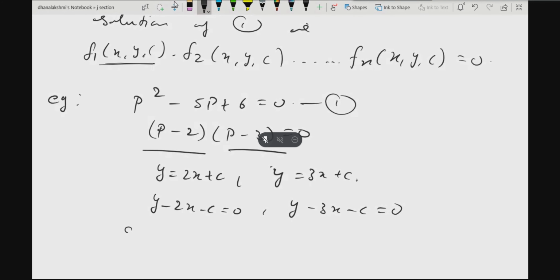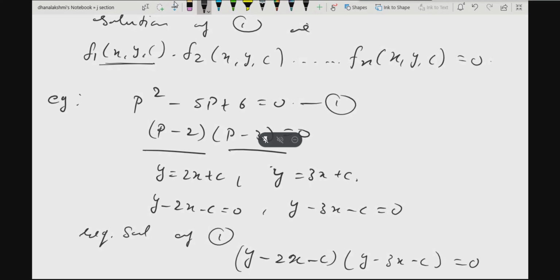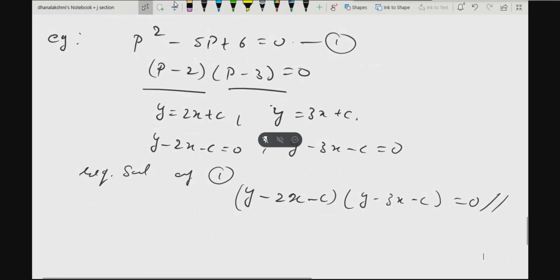So the required solution of one will be the multiplication of these two solutions: y minus 2x minus c into y minus 3x minus c is equal to 0. This is the required solution. Now there is no need to further multiply and rewrite this. Let it be as it is. Just multiply the solutions which you have obtained from the factors. Understood the procedure? Any doubt?